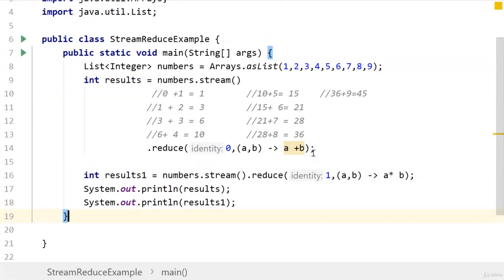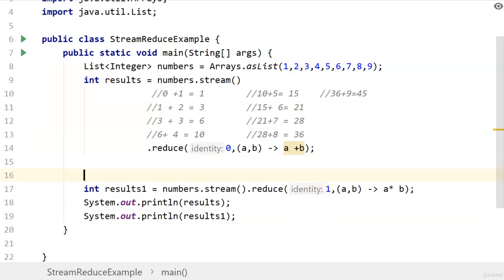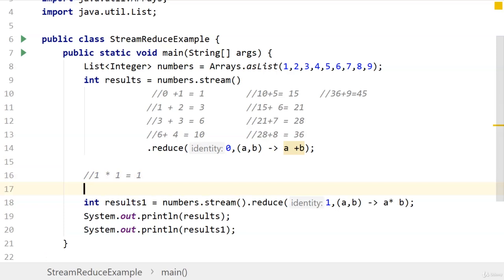Now why did we provide the identity operator as 1? Because if we had provided 0, then the whole result would be 0. For example, here 1 multiplied by 1 is equal to 1. The second is 1 multiplied by 2 is equal to 2, and this loop will continue on.